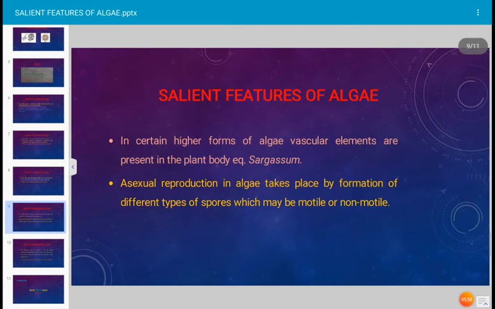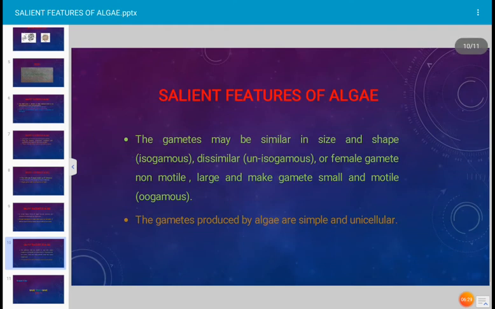Next, in certain forms of algae vascular elements are present, for example, if you take the section of Sargassum thallus, some vascular elements are seen. Asexual reproduction in algae takes place by formation of different types of spores which may be motile or non-motile. Motile spores means the spores may have the flagella or cilia. Flagella are present, or non-motile without flagella, spore without flagella, which is known as non-motile spore.